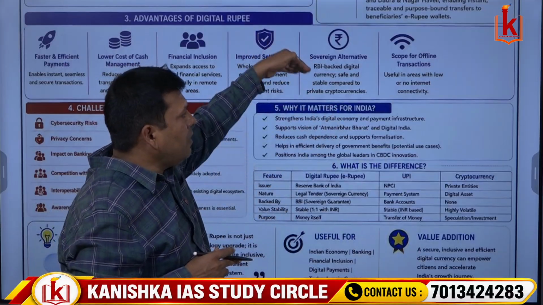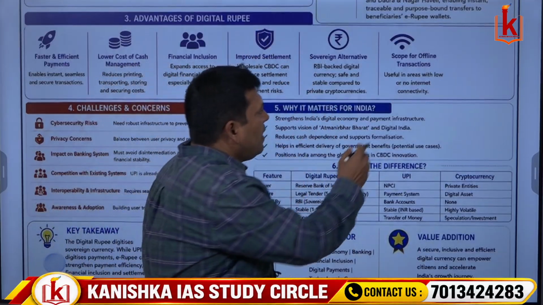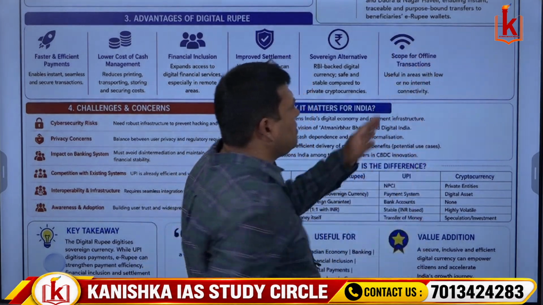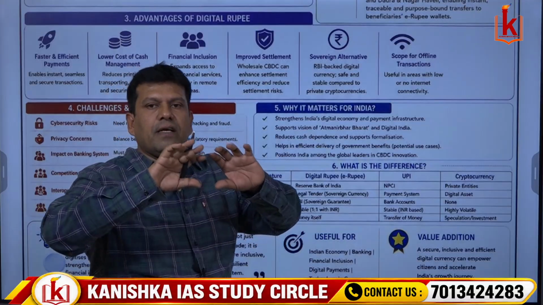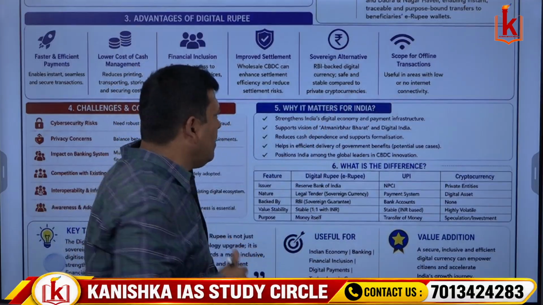But in case of e-rupee, we do have sovereign backing. And coming to scope for offline transactions, this is useful in areas where there is low connectivity, or even if there is no internet also, we can make use of the e-rupee.